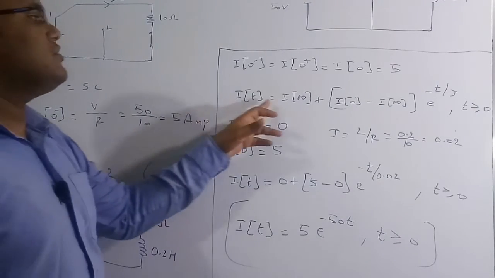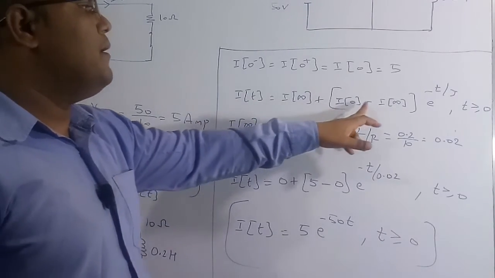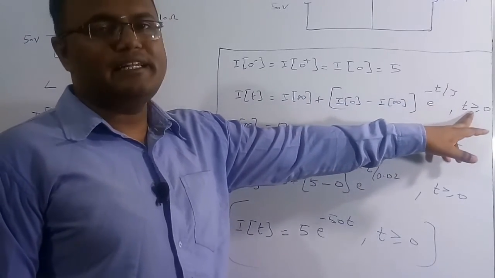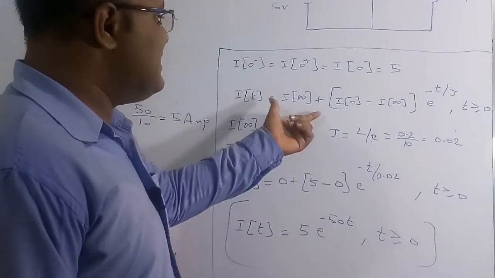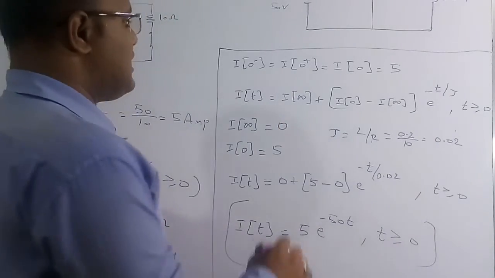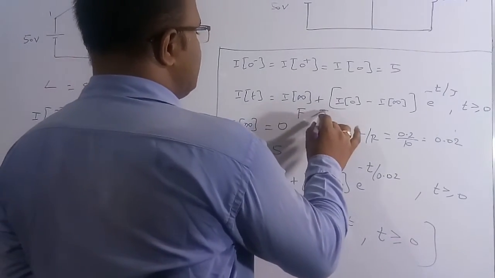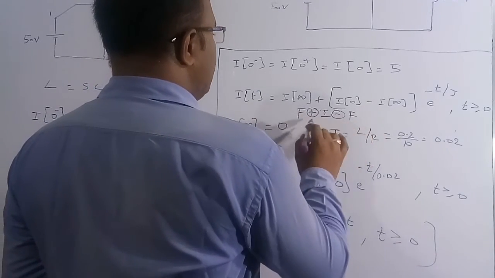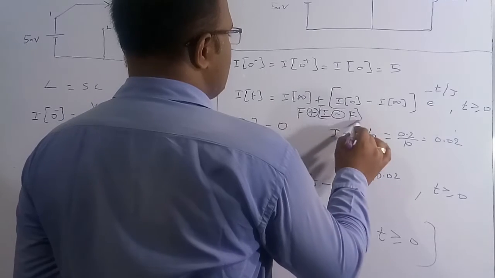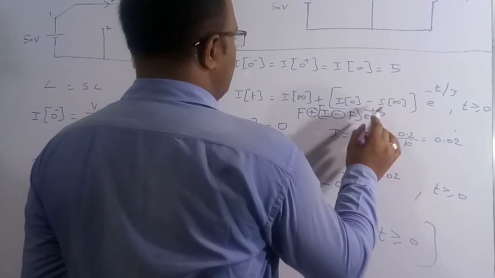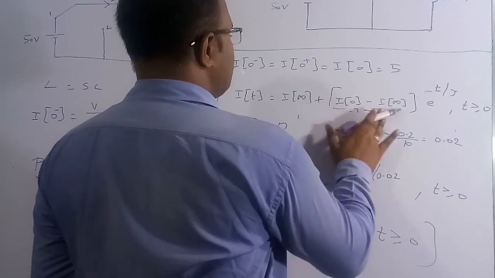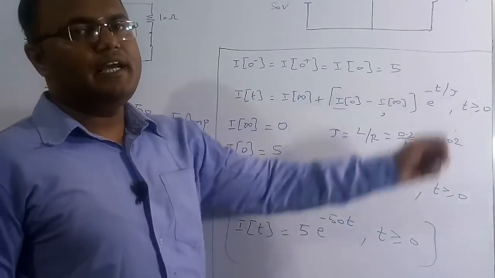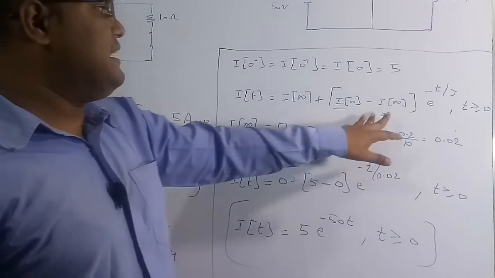Now I want to figure out the general expression of the current, which is I of t equal to I of infinity plus I of 0 minus I of infinity, into e to the power of minus t by tau, for t greater than or equal to 0. An easy way to remember this is FIF: final value, initial value, and final value. Here you keep a positive sign, here a negative sign, and then e to the power of minus t by tau. So the general expression is final value plus initial value minus final value into e to the power of minus t by tau for t greater than or equal to 0.